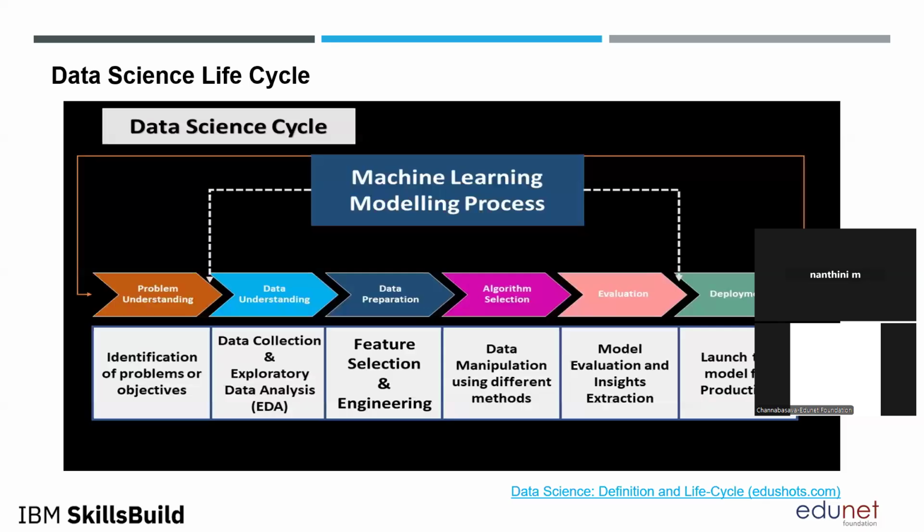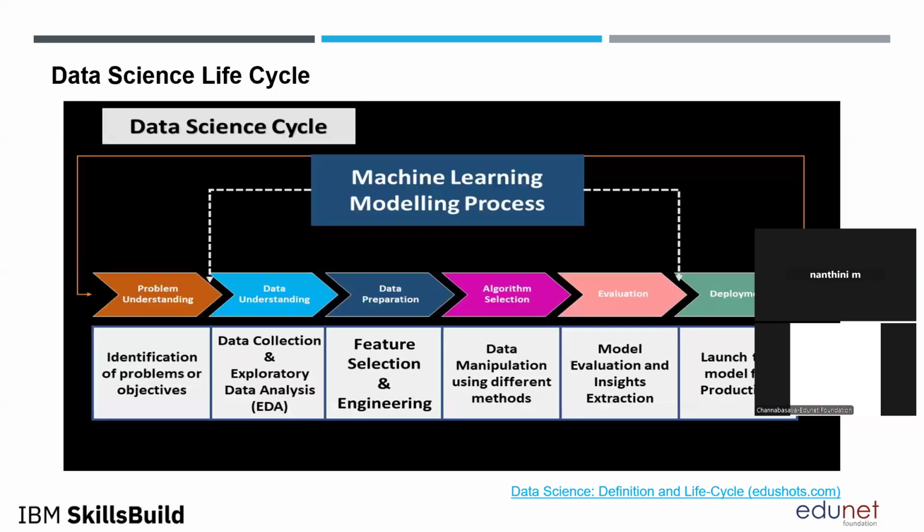The next part will be very helpful for you to complete your project. Mark this, it is very important. The reason is, you will be starting your project using this process only. First you have to identify the problem. The reason why I am keeping this slide is that you will be working on your project based on this process and these steps. You will be starting and completing your project this way. So the first thing is to identify what type of problem you are going to work on for your project. I am explaining this for the machine learning process.